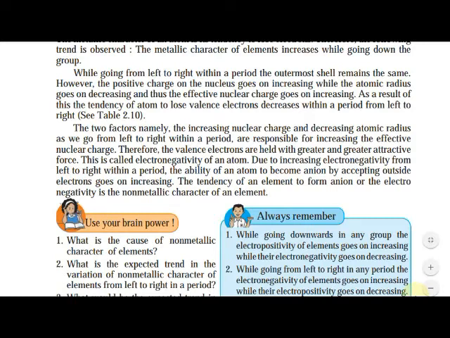is the non-metallic character of the element. To form an anion, non-metallic character. To form a cation, metallic character. Understood? Use your brain power.